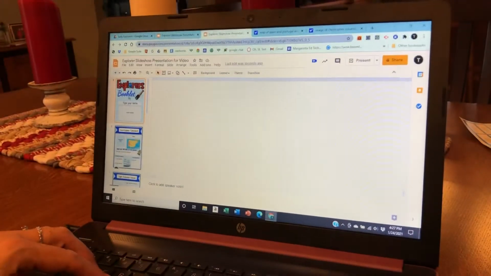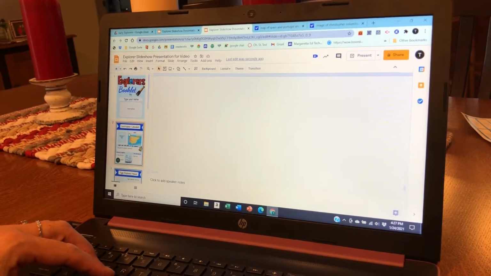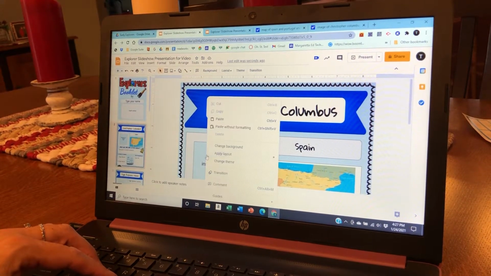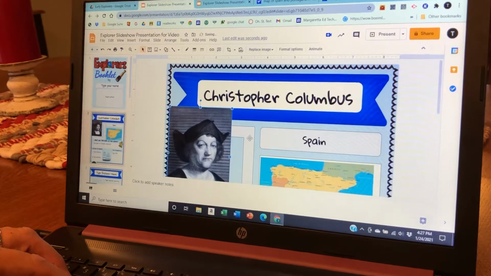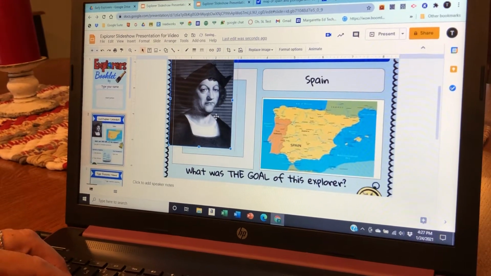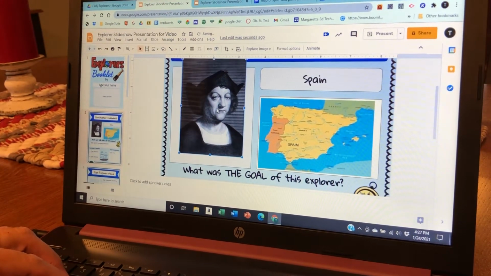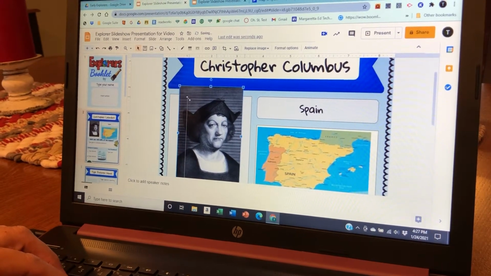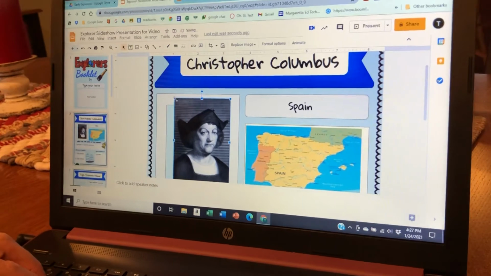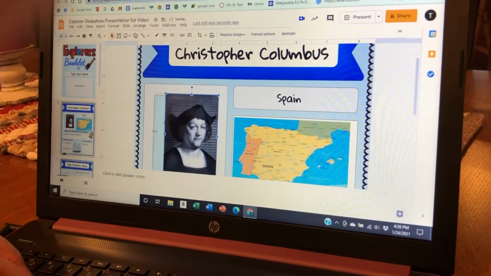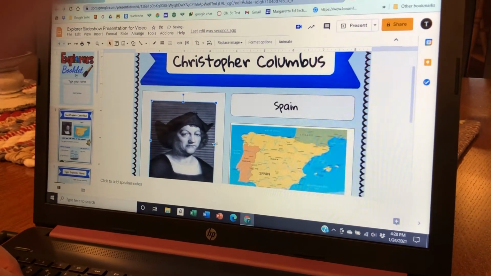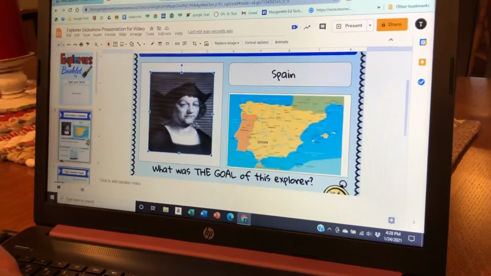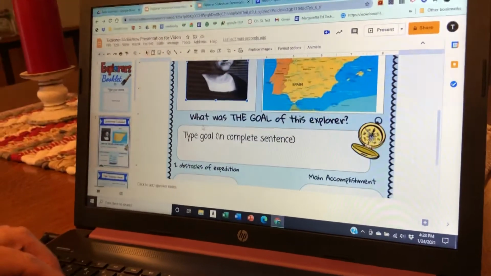We'll go back to our PowerPoint. We'll right click and we'll paste. We'll drag it in there and shrink it. So you already have the title, the country, a map, a picture of Christopher Columbus.